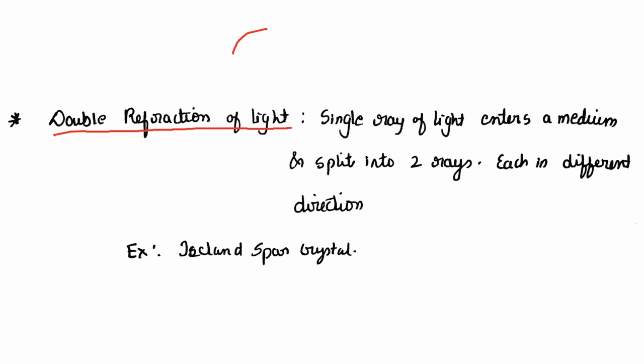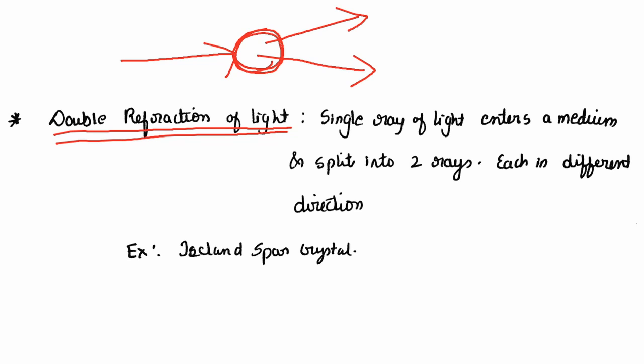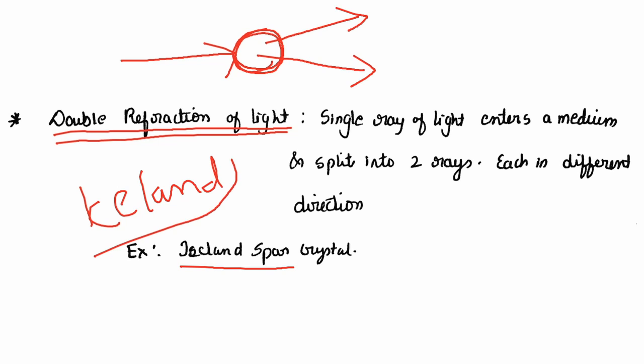Next one is double refraction of light. For example, you take some material. One ray enters and it splits into two rays, and each of those rays goes in a different direction. One ray came and two rays went out in different directions. This is called double refraction of light. It occurs in a crystal called Iceland spar.